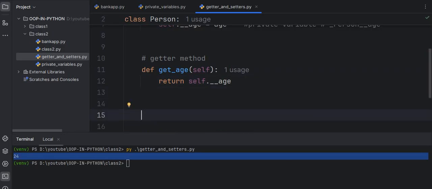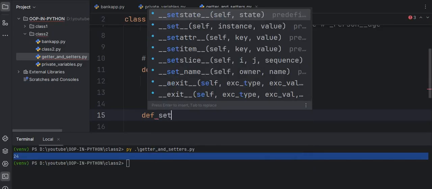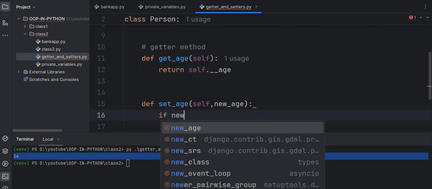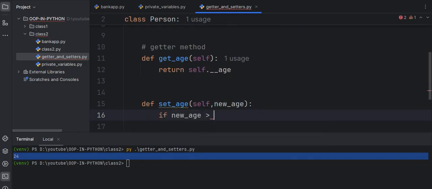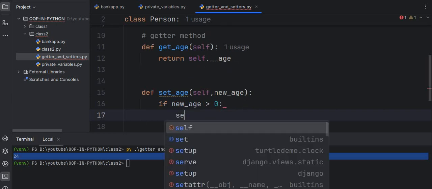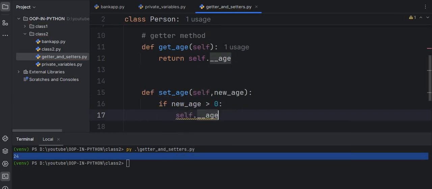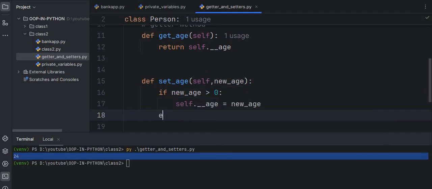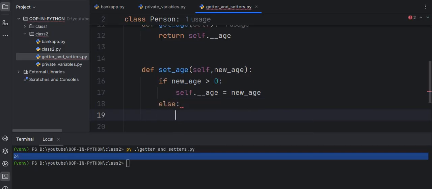So let me create the setter method. How do you define the setter method? def set_age, self and then new_age. After that, if new_age is greater than 0, self dot underscore age becomes new_age. And in the else part I want to print age cannot be negative.